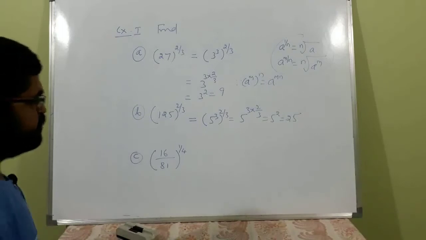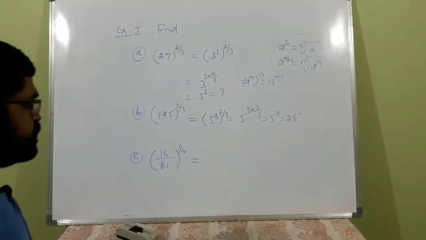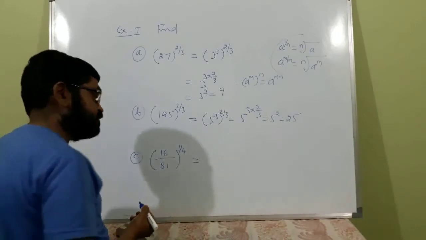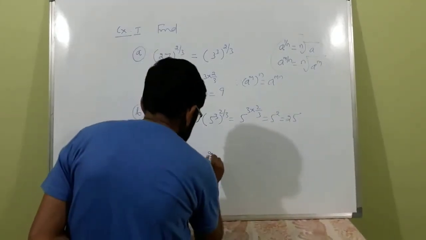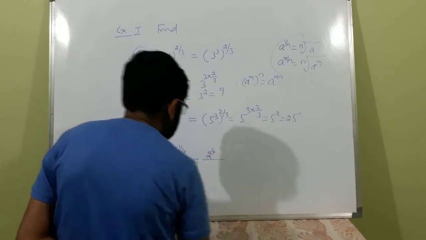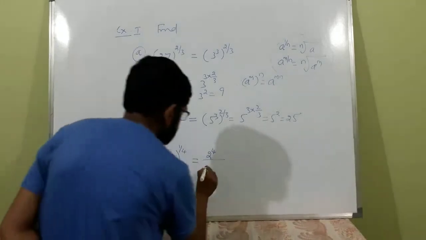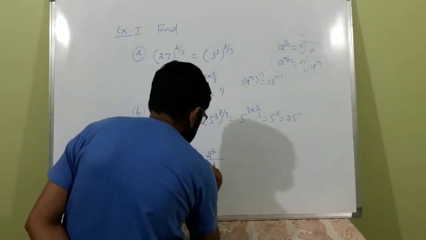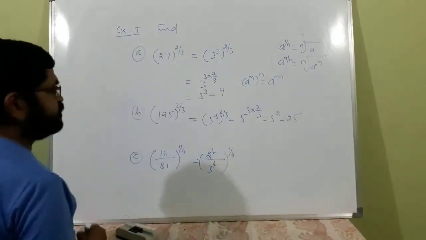What is this? So this is 16 by 81, whole to the power 1 by 4. 16 means 2 to the power 4, 2 into 2 into 2 into 2. 81 is 3 multiplied by itself 4 times, 3 to the power 4.